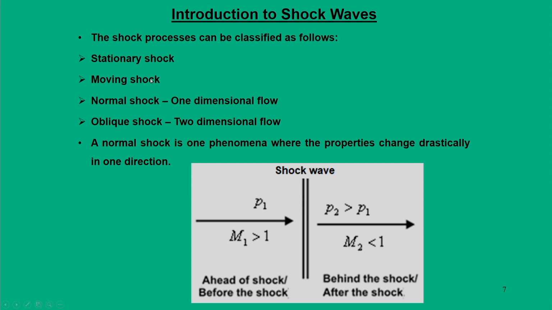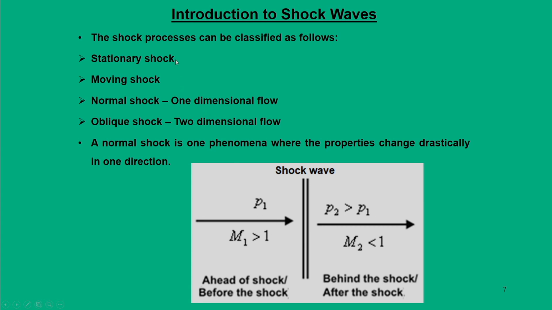Now, when the shock wave is moving and the gas is stationary, we say this particular region is ahead of the shock, because the shock has not crossed this region, and the other region, on the left and right side of the shock wave, is behind the shock, because the shock wave has already crossed this region.